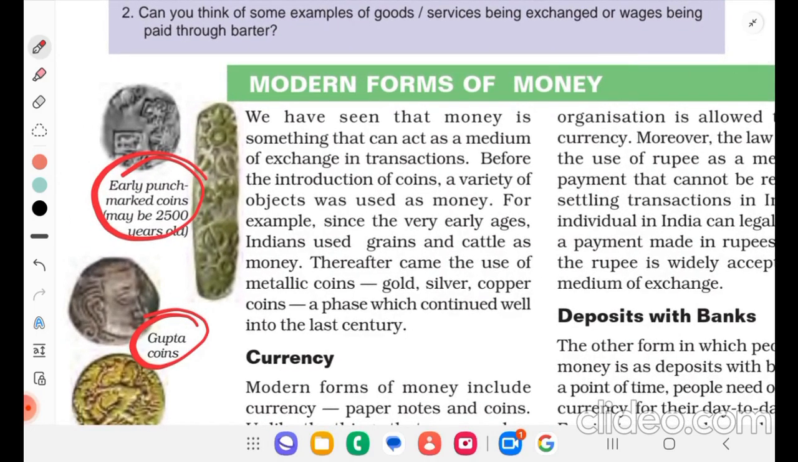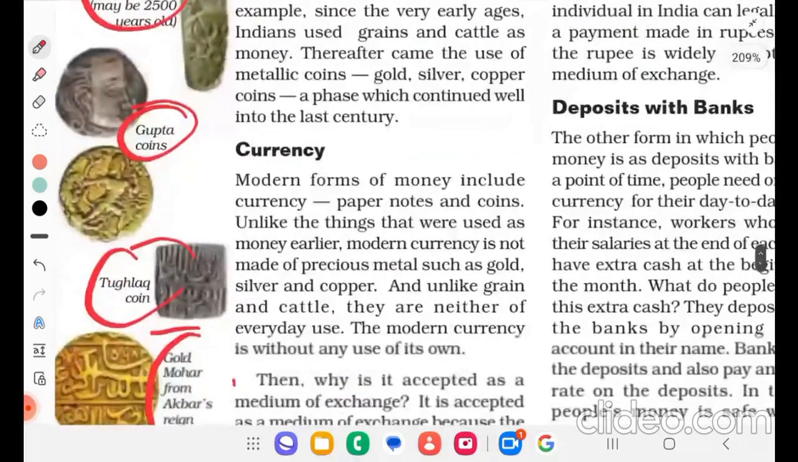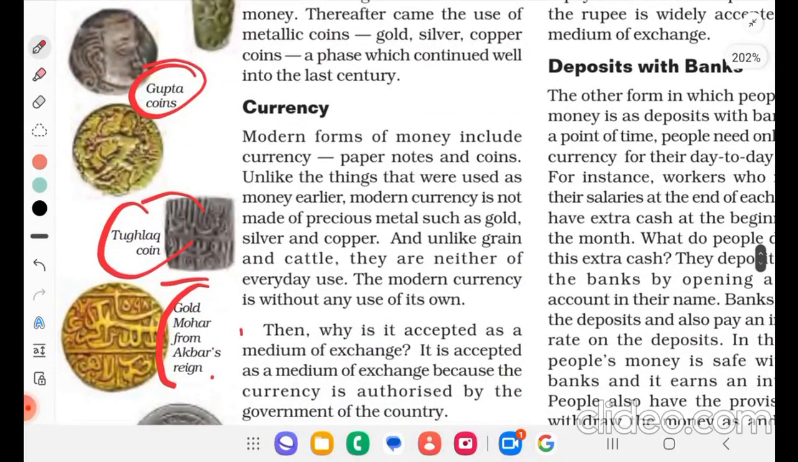Before the introduction of coins, a variety of objects was used as money. For example, since the very early ages, Indians used grains and cattle as money. Thereafter came the use of metallic coins, gold, silver, copper coins, a phase which continued well into the last century. Currency: modern forms of money include currency, paper notes and coins.